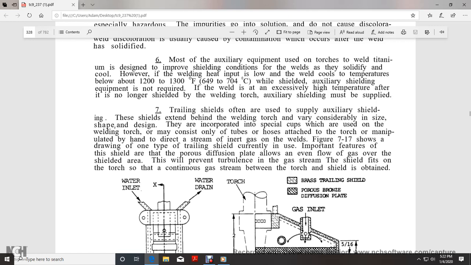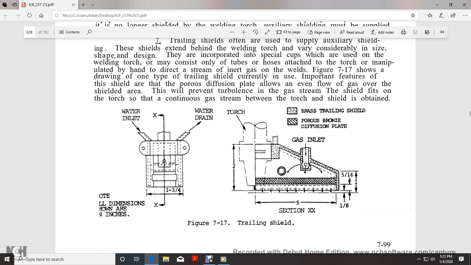Figure 717 shows the drawing of one type of trailing shield currently in use. An important feature of the shield is the porous diffusion plates, which allow the even flow of the gas over the shield. This will prevent turbulence in the gas stream. The shield fits on the torch so a continuous gas stream between the torch and the shield is obtained. This shows the trailing shield.